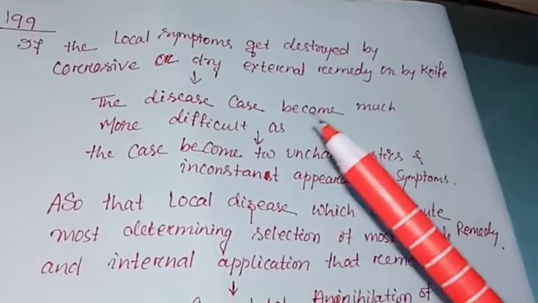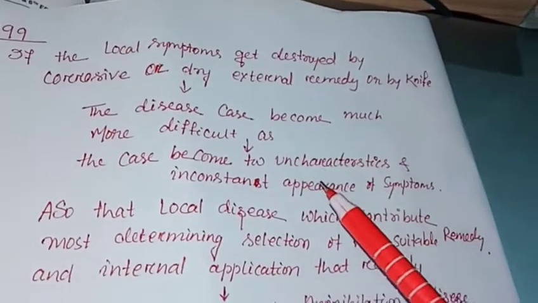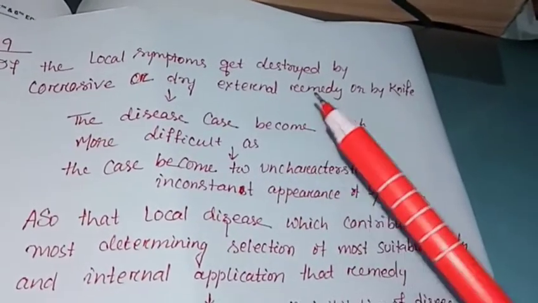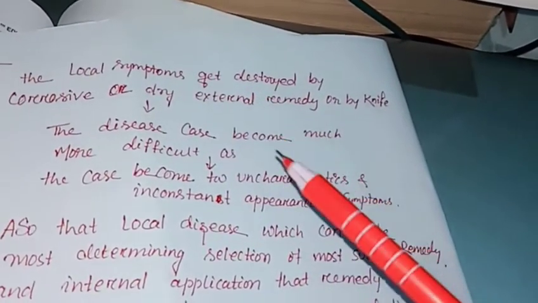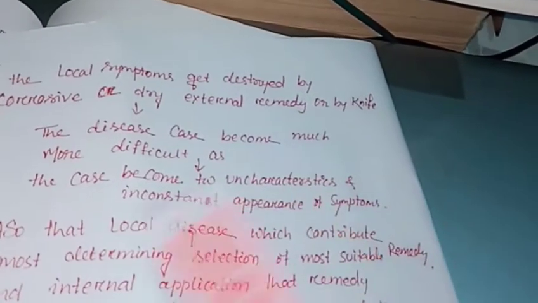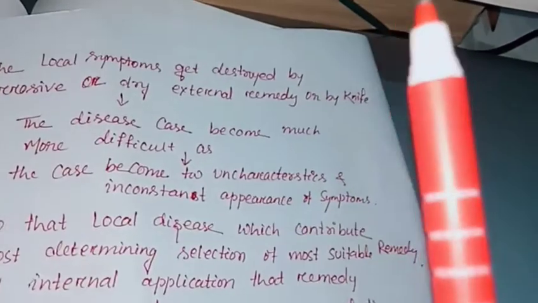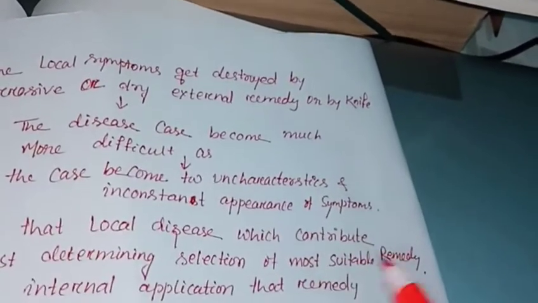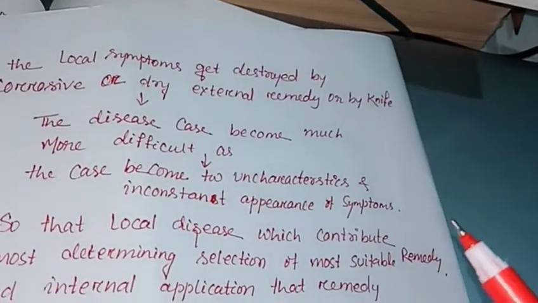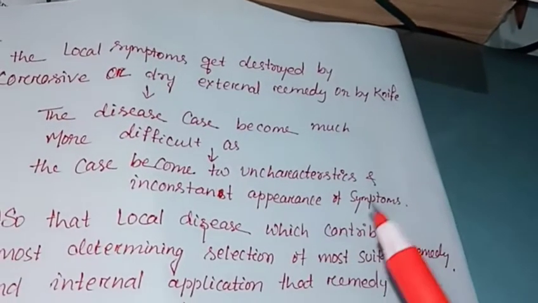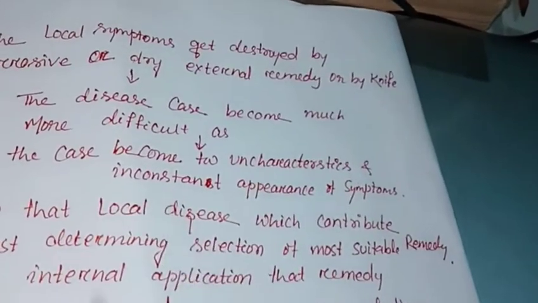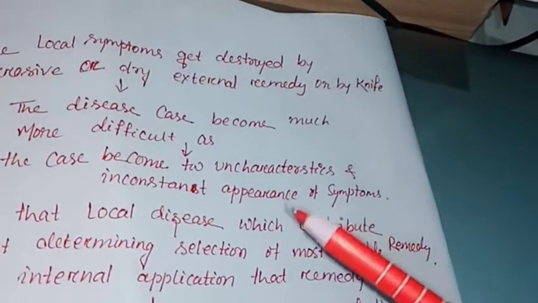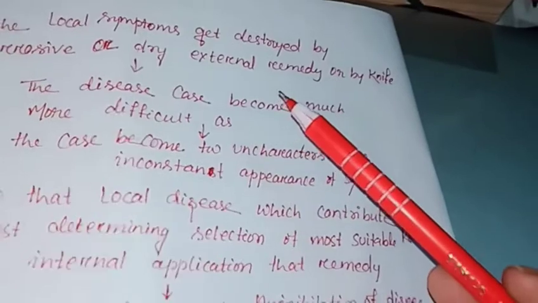We were discussing the local disease before. Now this part 2 is about local disease from 199. Up to 198 we have already discussed. So go to the link I provided in the description box to understand what is local disease, and if you have not visited the part 1 video, go and see it. Then let us start our topic, that is aphorism 199.